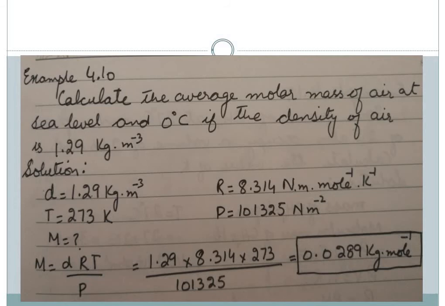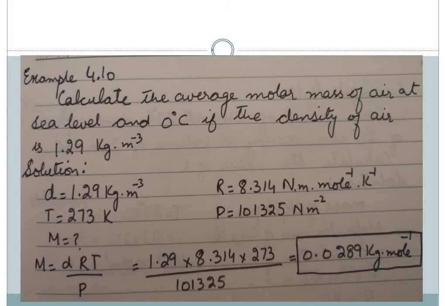Temperature is given as 0 degrees centigrade. We have converted it over there. Now we have to calculate the average molar mass of the air. Because the R value which we are taking is in Newton meter, the pressure value we'll be using is 101325 Newton per meter square.